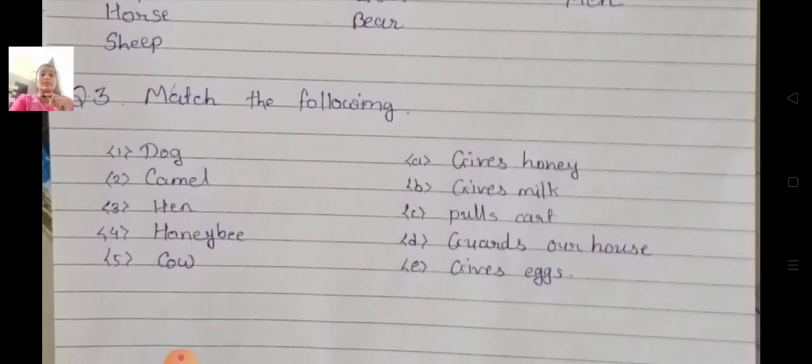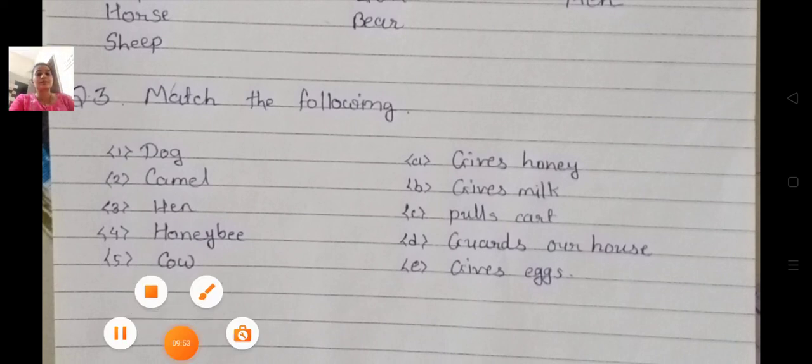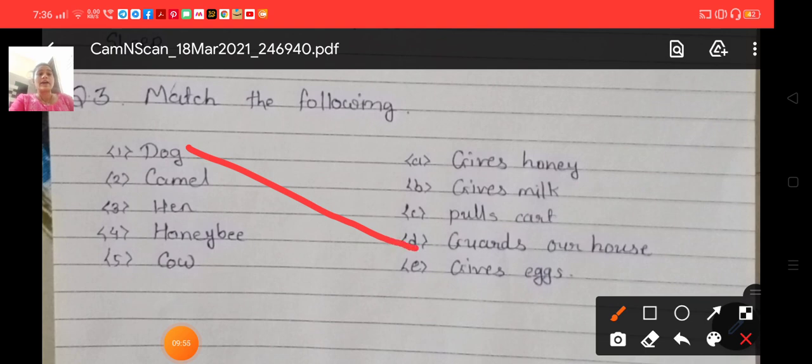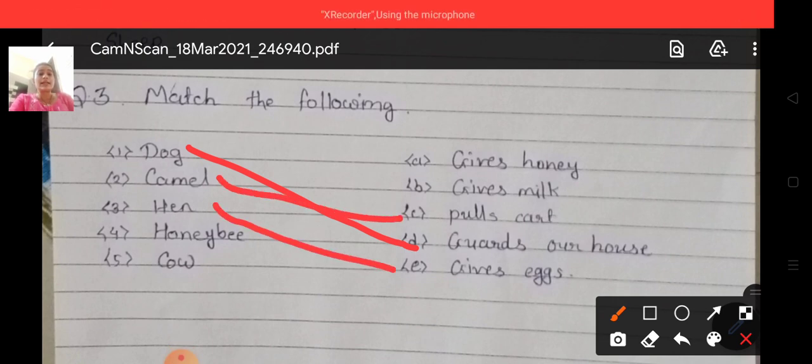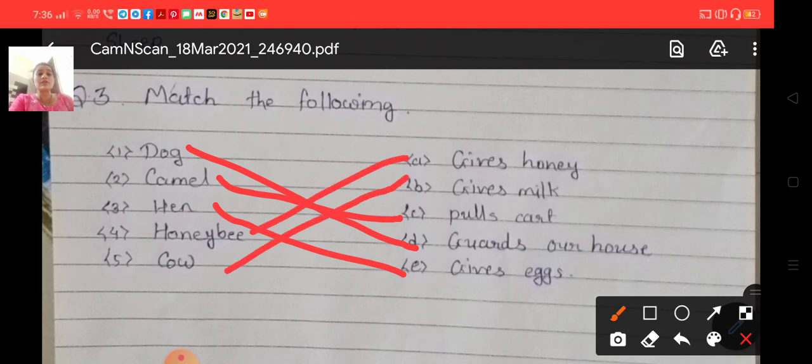Now question 3. Match the following. Dog. What will come? Guard our house. Camel. What will come? Pulls cart. Hen gives eggs. Honeybee gives honey. Cow gives milk. Okay, students? So write this additional exercise in your book as homework. Okay? Thank you.